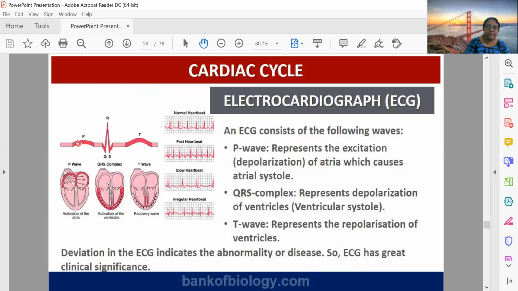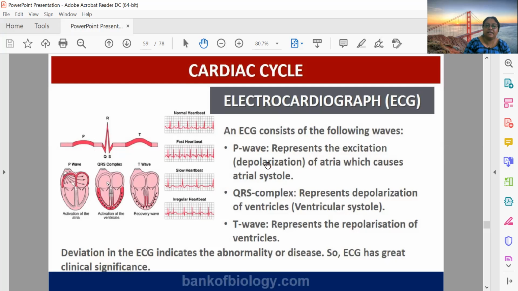Okay. So this part is known as the P wave. It is talking about depolarization. See, in the membrane of muscle cells, if the polarity is maintained, that means a potential difference is there, then we call it polarized. If that is not there or is minimal, we call it depolarized. So at the P stage, the excitation is depolarized. You will learn in detail about polarization, depolarization, and action potential, as I mentioned, in chapter 21.